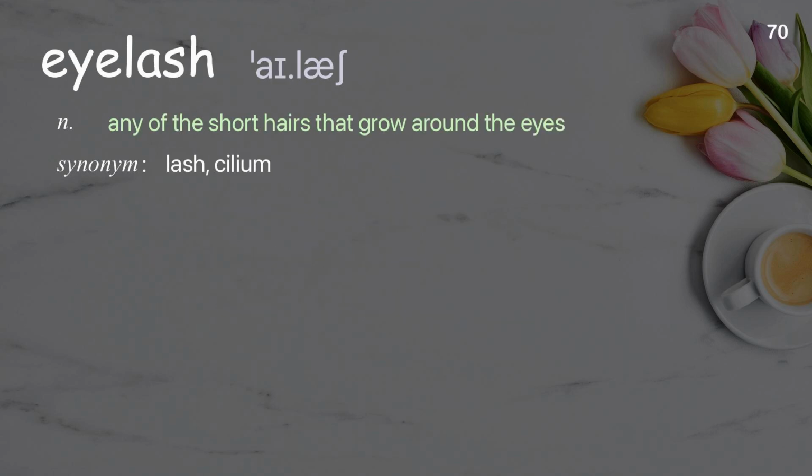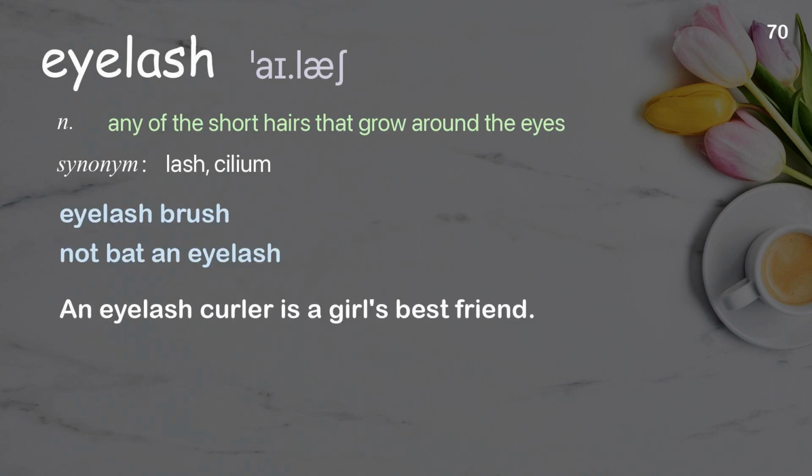Eyelash. Any of the short hairs that grow around the eyes. Examples: eyelash brush, not bat an eyelash. An eyelash curler is a girl's best friend.